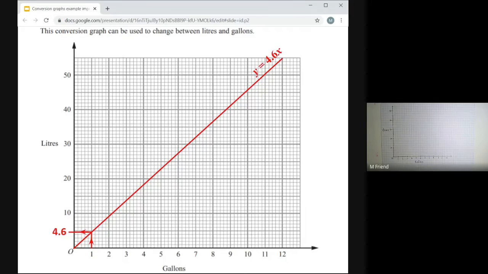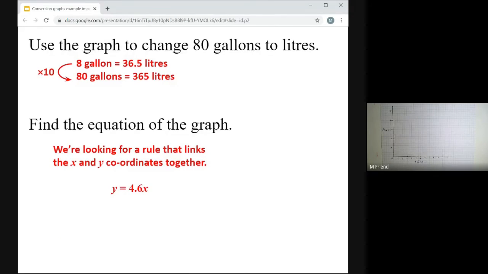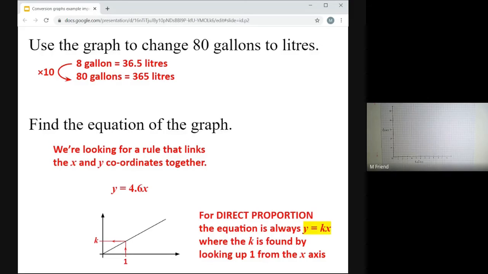Let's summarize that then. So the rule was y equals 4.6x. And it's always the case that for a direct proportion situation, remember direct is where as one number goes up, so does the other one. If it's a direct proportion situation, then the equation is just y equals some number times x. I've called it k. y equals k times x.